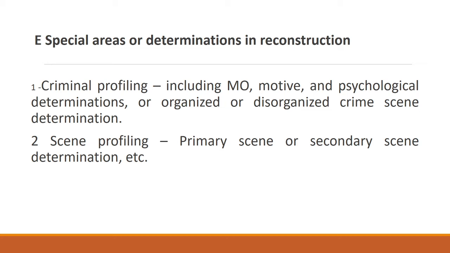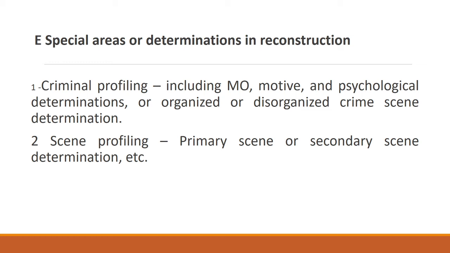So this kind of reconstruction comes under special areas of determination in reconstruction. By taking the whole profile of the criminal and the profile of the scene of crime, whether it is a primary scene or a secondary crime scene, like that, they will take the whole profile of the criminal and the crime scene, and after that they will reconstruct the whole crime scene. So this is the fourth one.